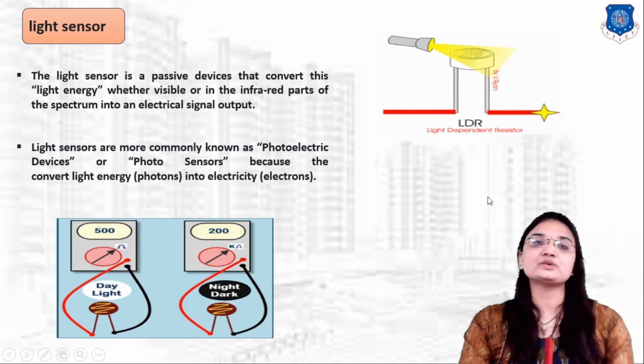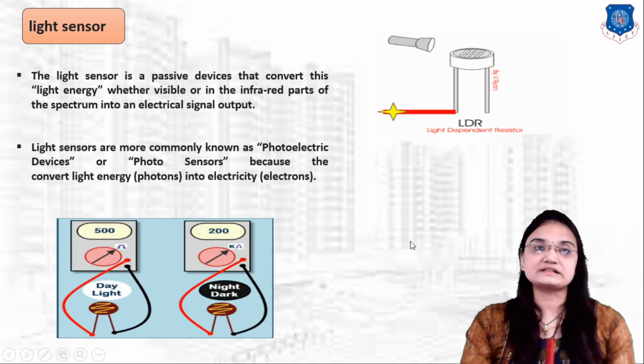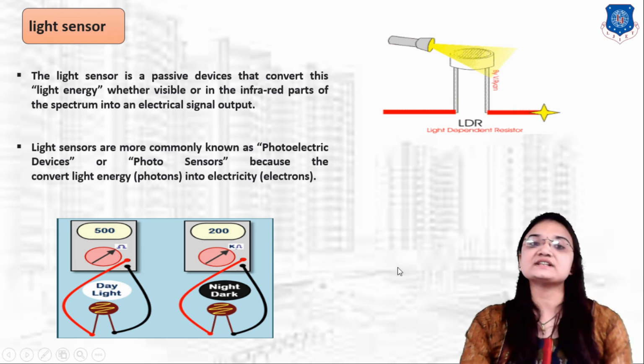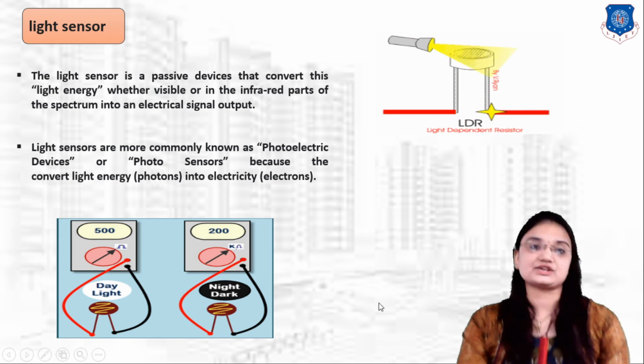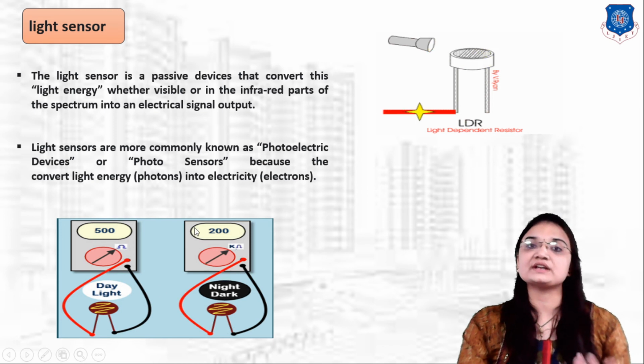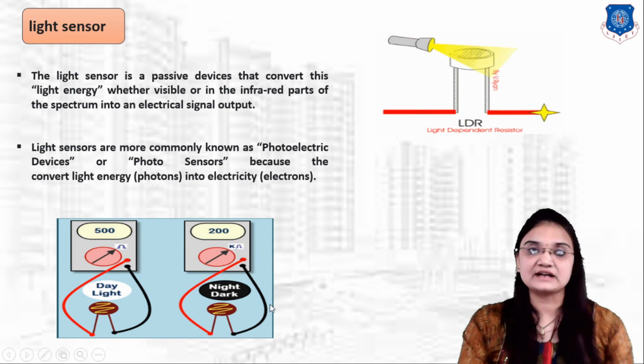There are two types of light sensor. First one is daylight sensor and second one is night dark light sensor. So it is used in day and it is used in dark light.